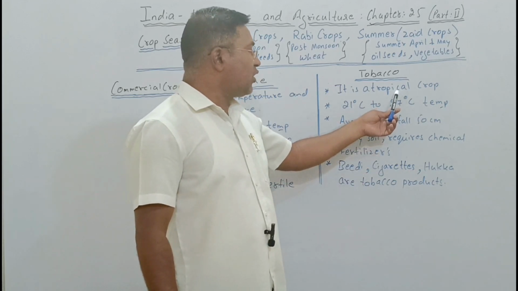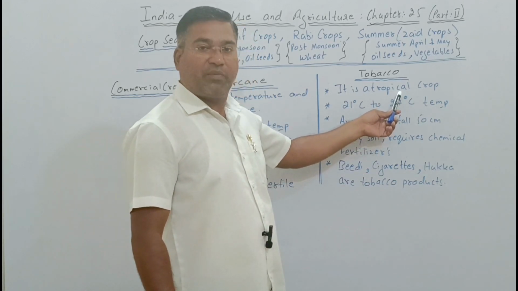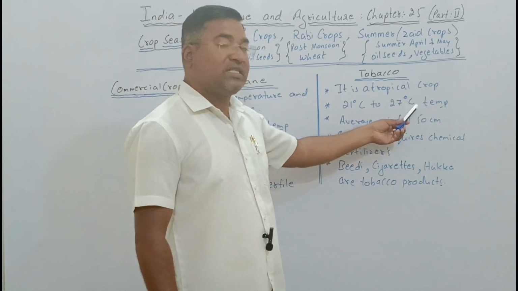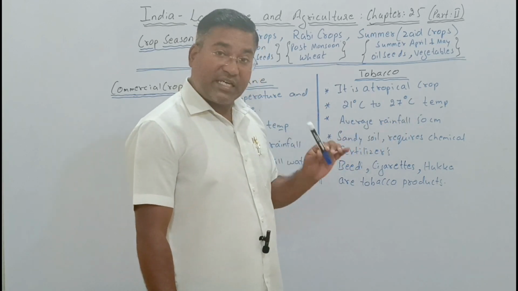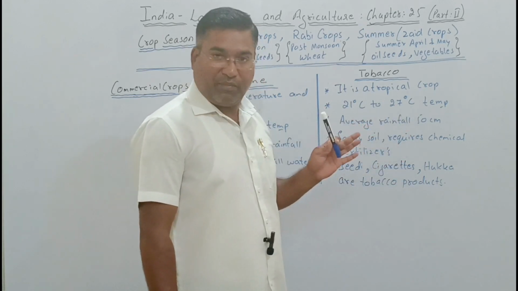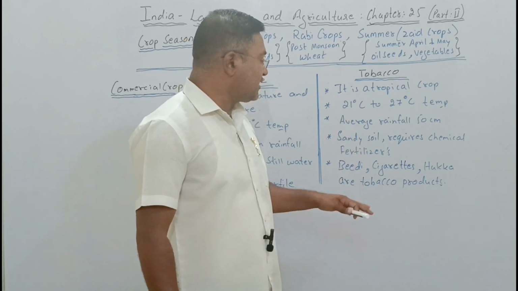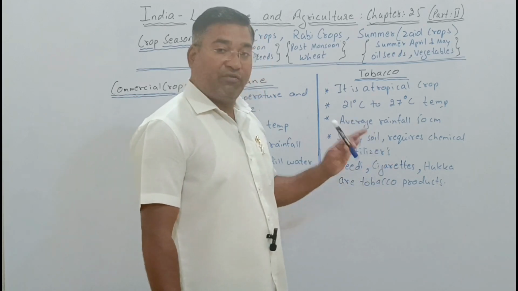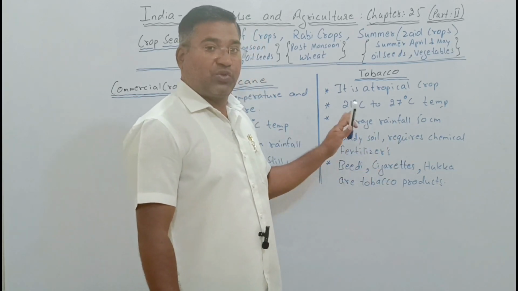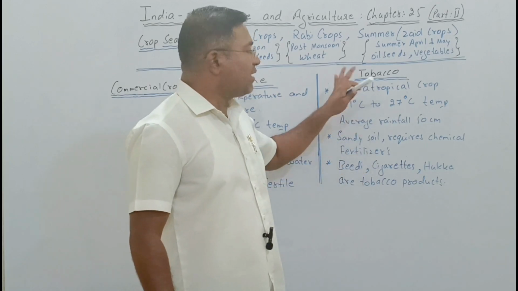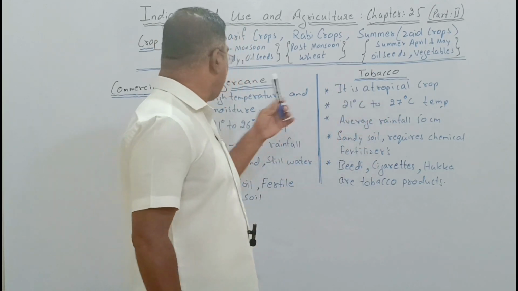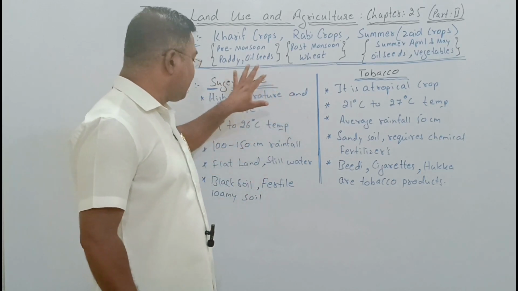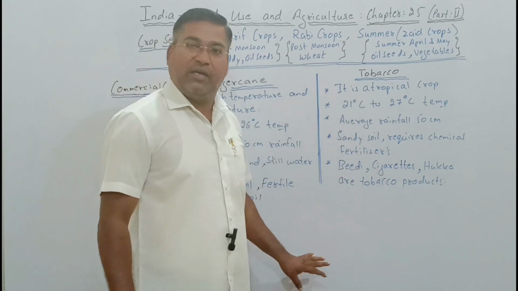So it is also a tropical crop. When we say tropical crop, definitely it needs high temperature: 21 degrees Celsius to 27 degrees Celsius. And it requires an average rainfall of 50 centimeter. Tobacco also grows very well in sandy soil, which requires some chemical fertilizers. So with the help of chemical fertilizers, we can produce tobacco. So tobacco and sugarcane are both commercial crops, and these are the characteristics of sugarcane as well as tobacco.